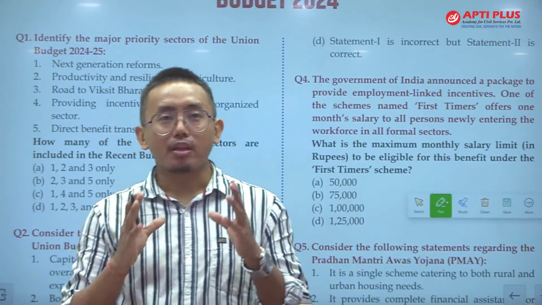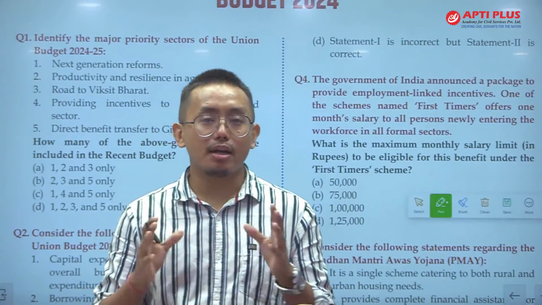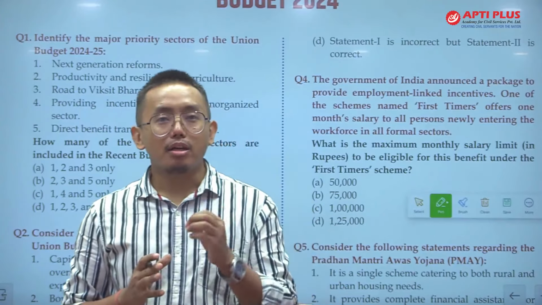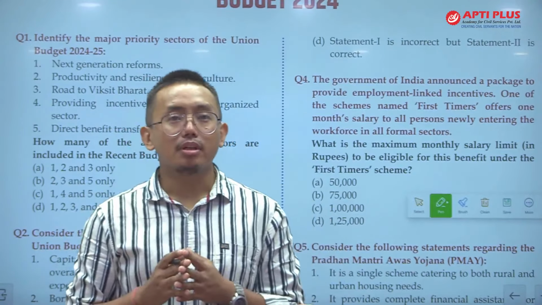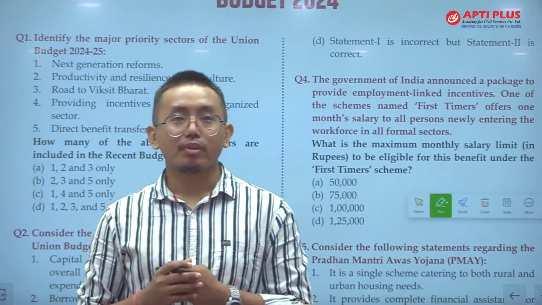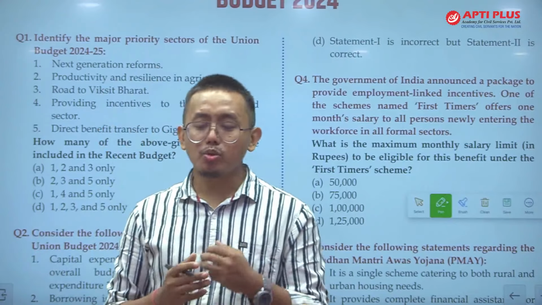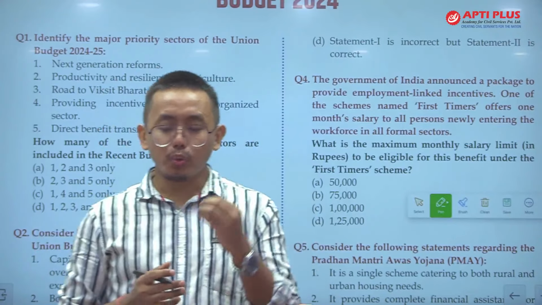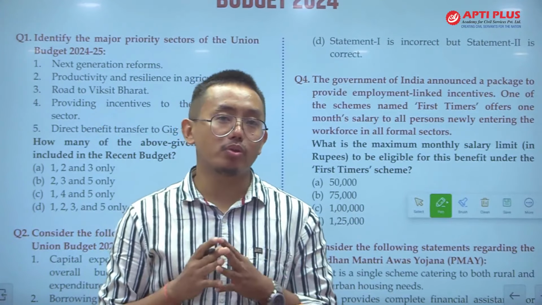This budget focused on 9 major themes and 4 focus areas: Garib, the poor; Yuva, the youth; Annadata, the farmers; and Nari, the women.